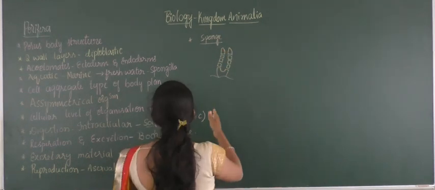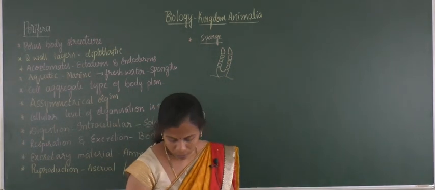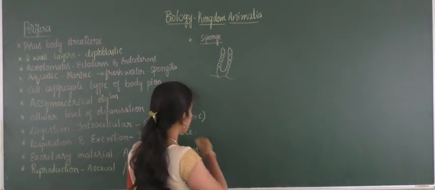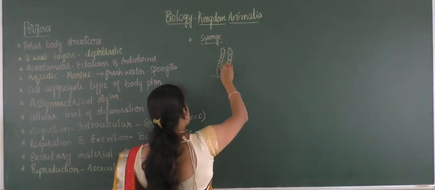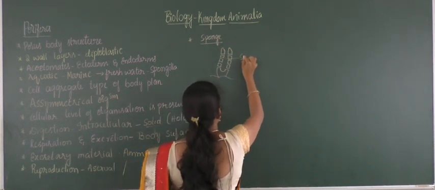So this is one of the sponges, and there will be a hollow, spacious region, which is called the spongocoel.